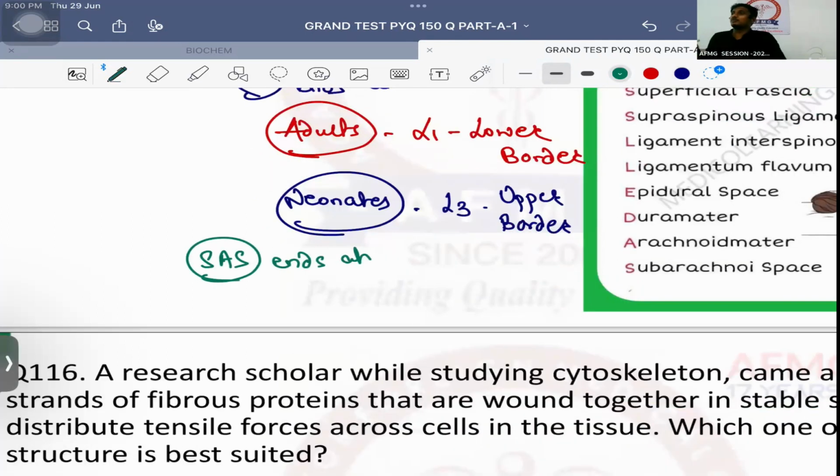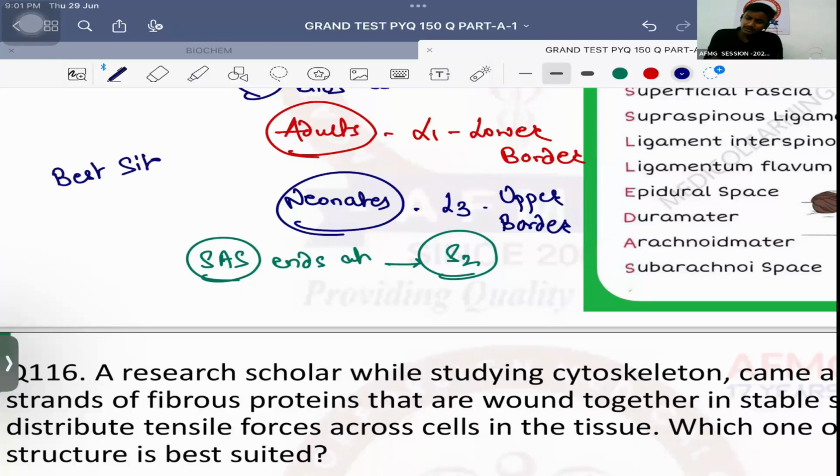subarachnoid space इसी के बीच में तो करना होगा ना, स्पाइनल कॉर्ड खत्म और subarachnoid space इन दोनों के बीच में. Subarachnoid space ends at the level of S2. So therefore, between L1 and S2, we have the space to perform a lumbar puncture. The best site to perform a lumbar puncture.